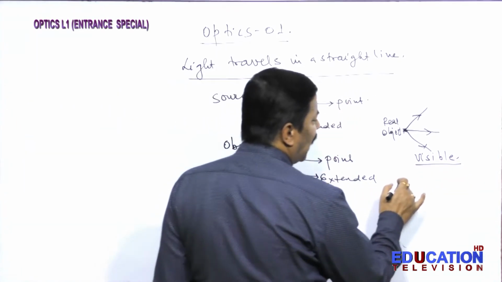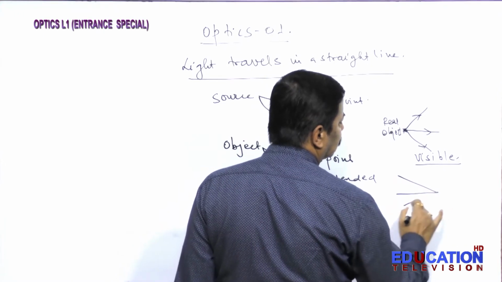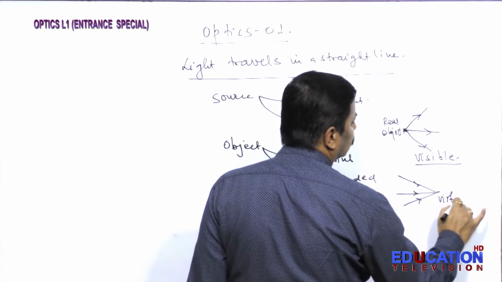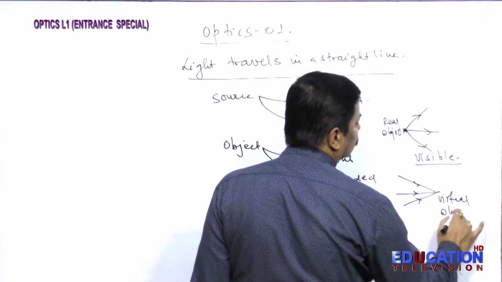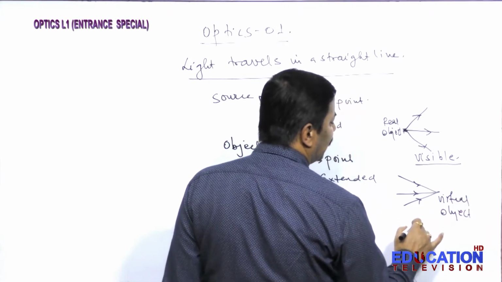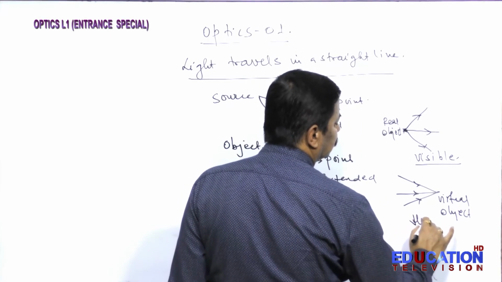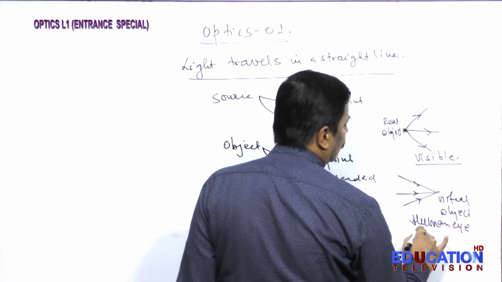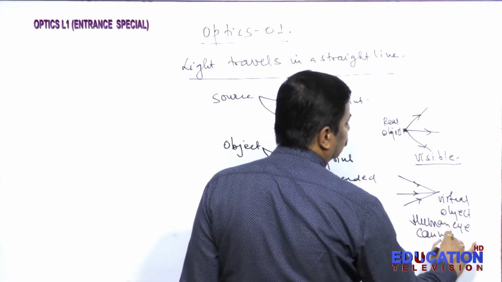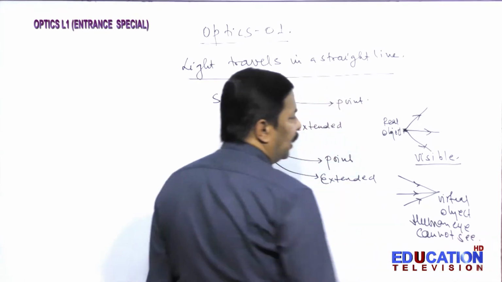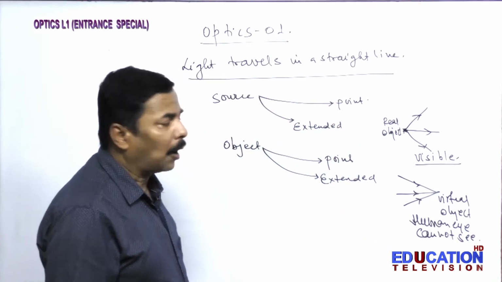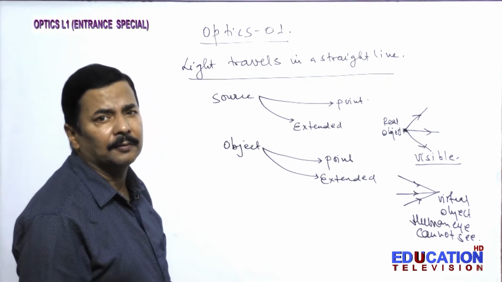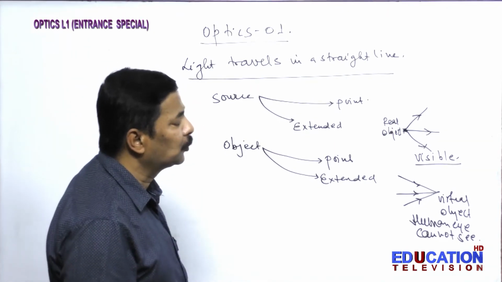Whereas if the rays are converging, this is a virtual object and the human eye cannot see it. If the rays are converging from an object, that object is virtual. Human eye cannot see the virtual object.